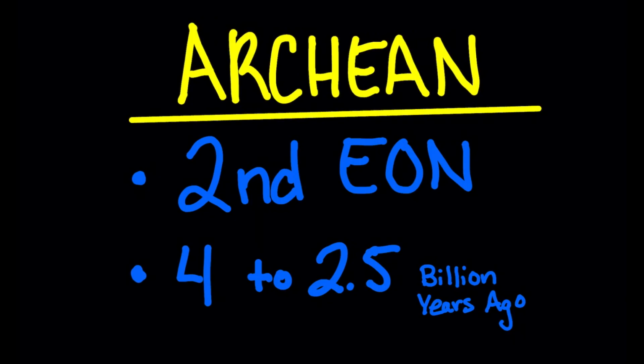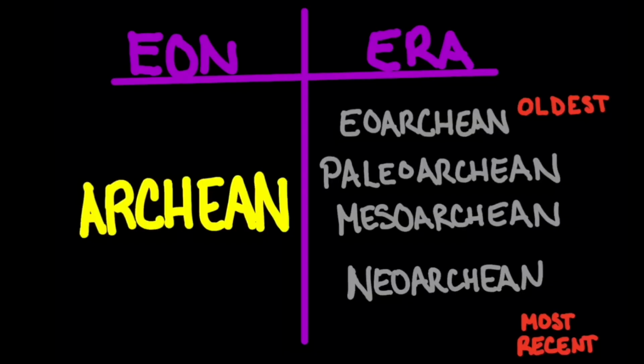The Archean was Earth's second eon. It was from 4 to 2.5 billion years ago. Within the Archean are four eras: the Eo-Archean, the Paleo-Archean, the Meso-Archean, and the Neo-Archean.